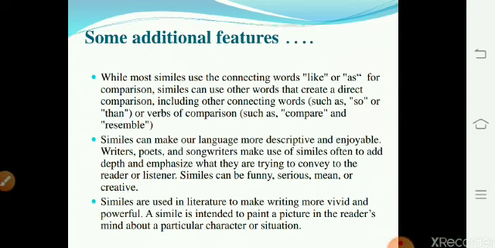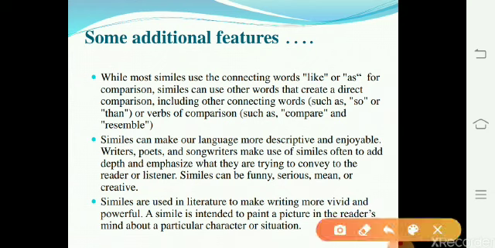While most similes use the connecting words like and as, from the starting of the simile we are learning that it makes use of two words for comparison, that is, like or as. But a simile can use other words that create a direct comparison, including other connecting words such as so, or than, or verbs of comparison such as compare and resemble.